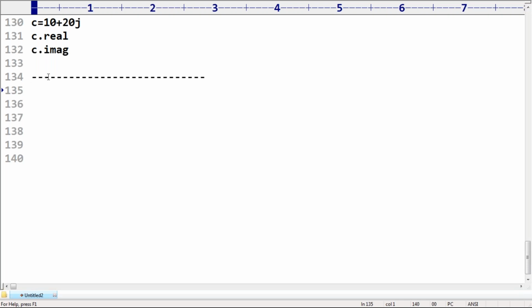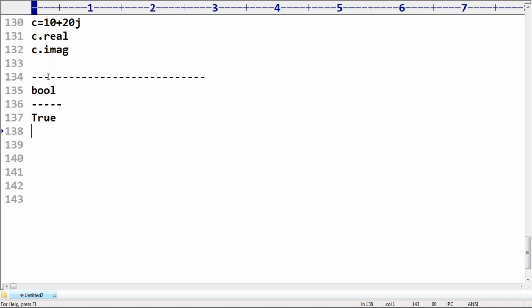Next terminology, Boolean data type. Can you please tell what are the allowed values for the Boolean data type? Anyone? To represent logical values. Logical values: available or not? Is it empty or not? Is it beautiful or not? Is the movie good or not? Something like these types of things. If you want to represent them in our programming, then we should go for the Boolean type, logical values.